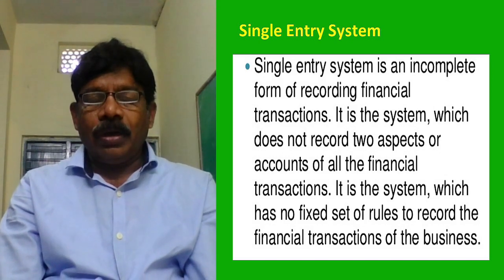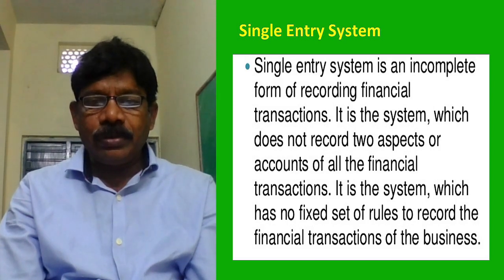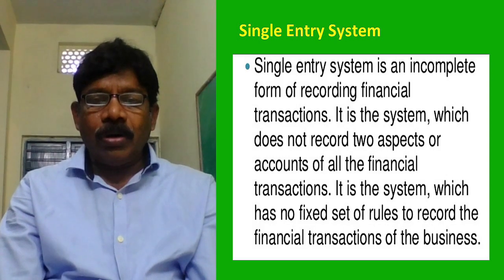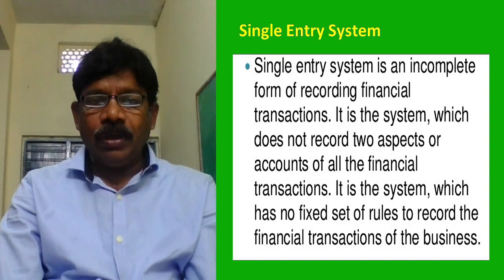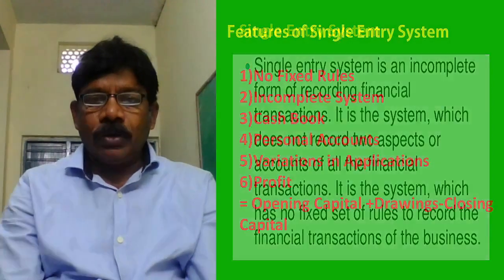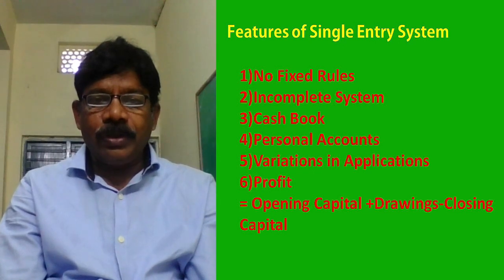We are understanding this single entry system. Number one, it is an incomplete record of financial transactions. It is not based on the two aspects of accounts, and it does not have any fixed set of rules. So the features of the single entry system we already discussed.